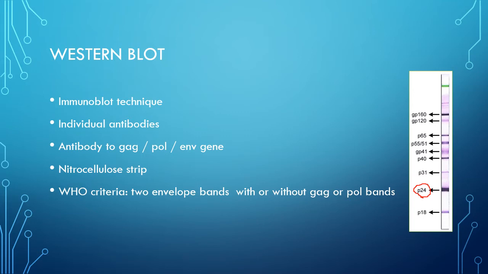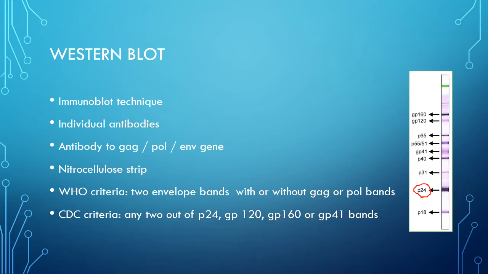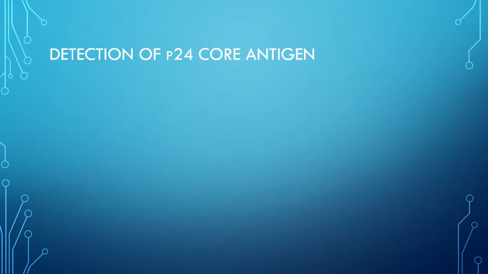For example, if GP120, GP160 plus P24 is there and the rest are not there, that means the test is positive. Then the CDC criteria, which says presence of any two out of P24, GP120, GP160 or GP41 bands means the test is positive. So this is all about the Western blot.